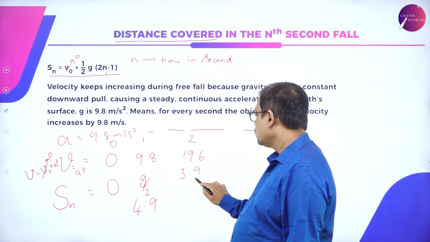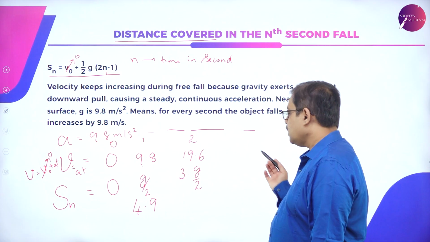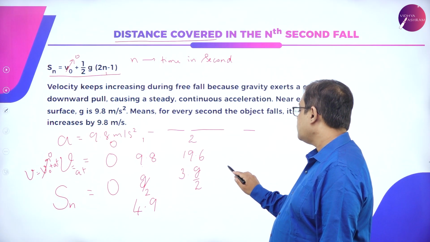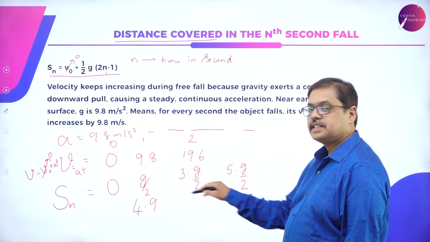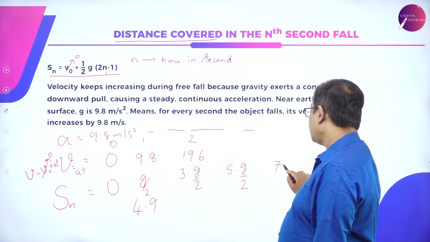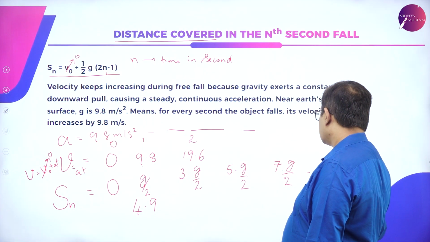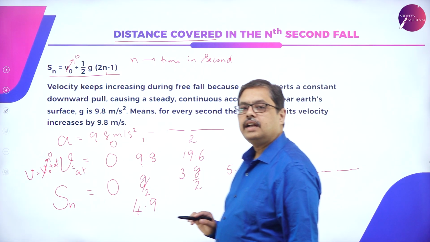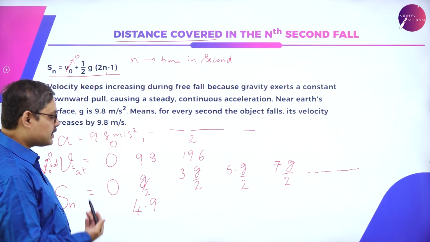3 into g by 2. Similarly, if I go to the next part, this will be 5 into g by 2, the distance traveled. Next second, it will be 7 into g by 2, so on and so forth. Galileo was the first one to observe this relation.